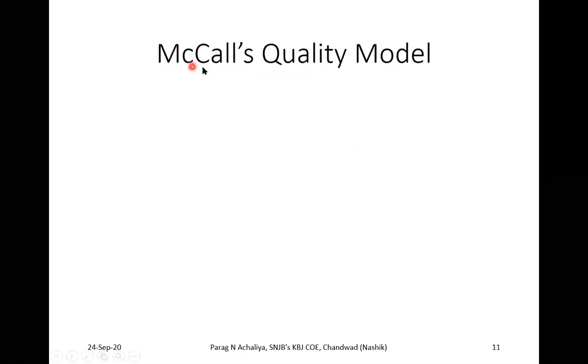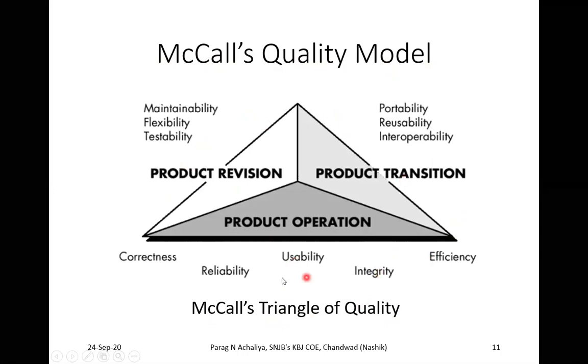So the first one is McCall's quality model. So McCall has defined one triangle of quality. This is the triangle of quality, where this triangle is divided into mainly 3 parts. Number 1, product revision. Number 2, product transition, and number 3, product operation. So these 3 parts of your quality triangle will be mainly focusing, again I told you that this model will be completely focusing on the product. So everywhere you can see product revision, product transition, product operation.